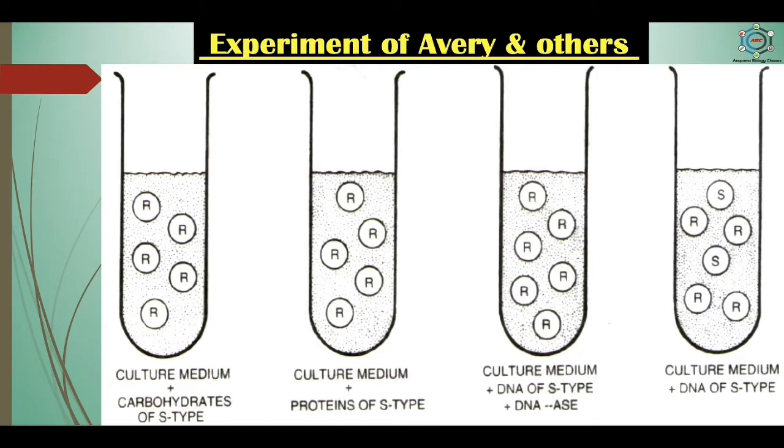Each fraction was separately added to a culture medium containing live rough bacteria. Only the culture that received the DNA fraction of the extract from virulent bacteria produced smooth bacteria, and this proved that the DNA was a transforming agent. And when the DNA fraction was treated with deoxyribonuclease, an enzyme that digests DNA, it became inactive and incapable of transforming the rough strain into the smooth strain. And this confirmed that DNA is the genetic material and it is not destroyed if the cells are killed with the heat.